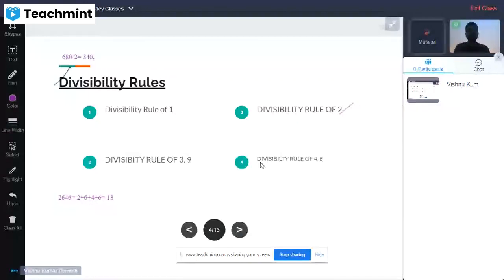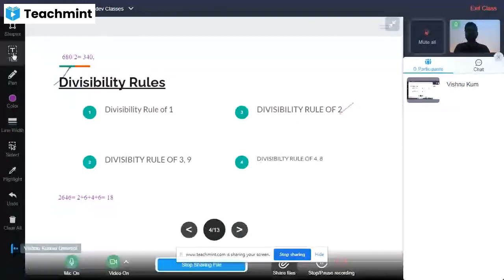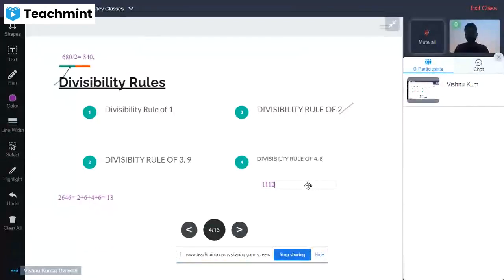As we take a number here, 1112, we have to just see the last two digits, which are 1 and 2.